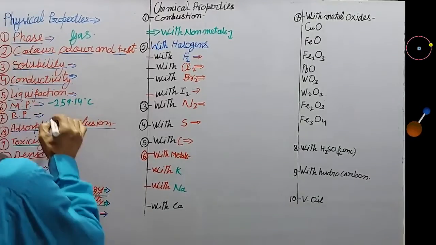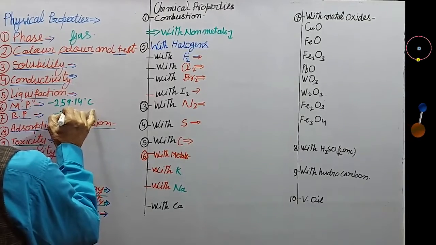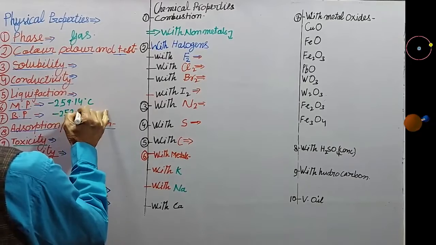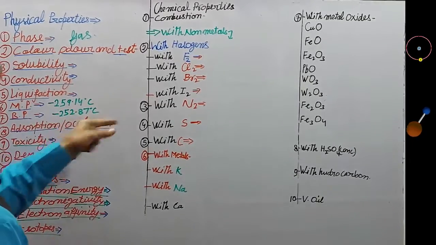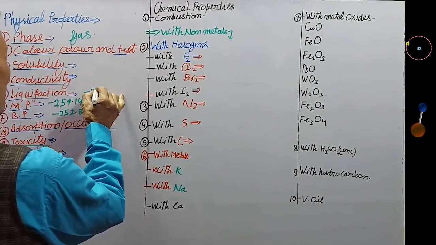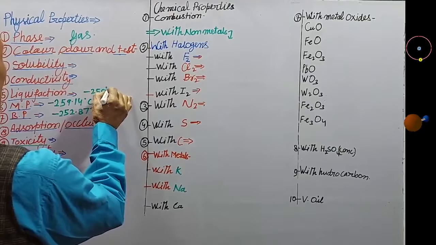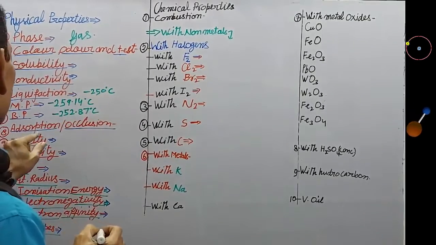Boiling point. Hydrogen boils at about minus 252.87 degrees centigrade or minus 253 degrees centigrade. Minus 250 degrees centigrade is the liquefaction temperature under pressure.